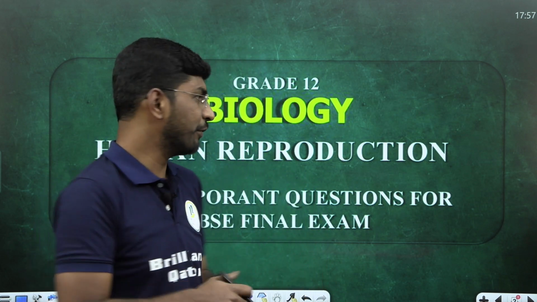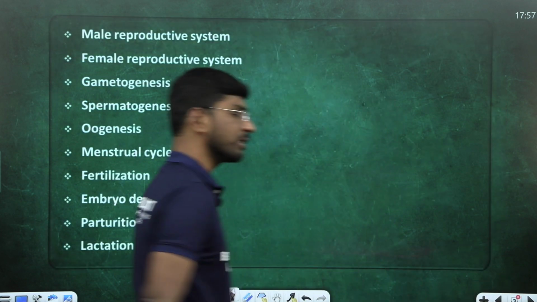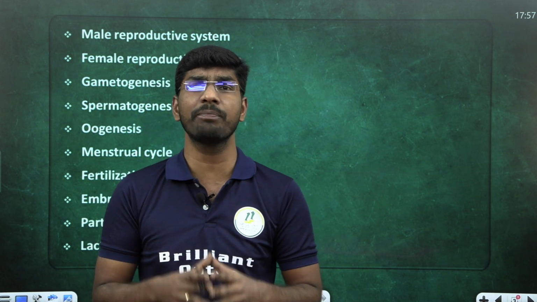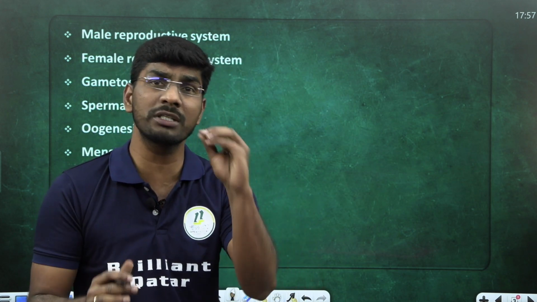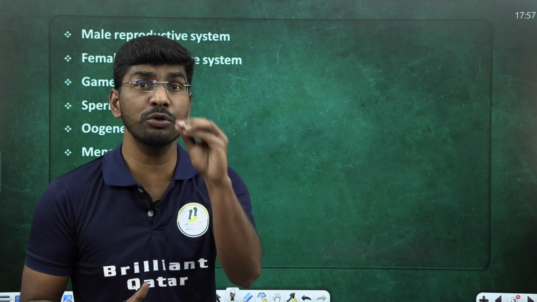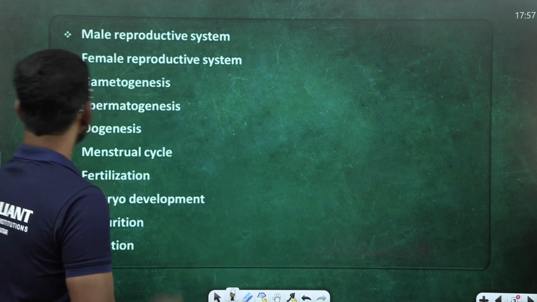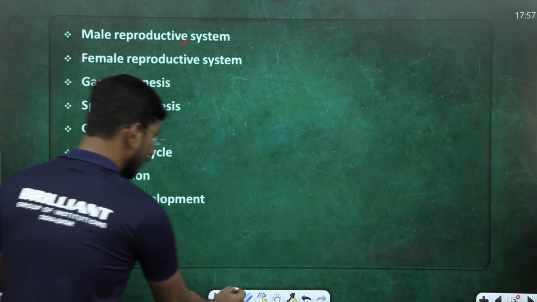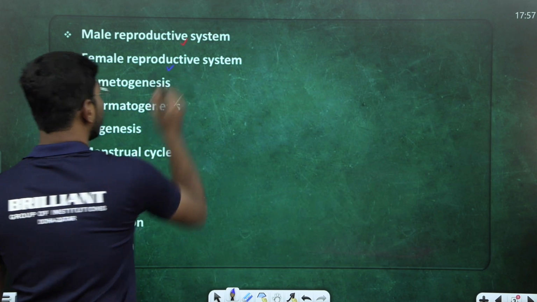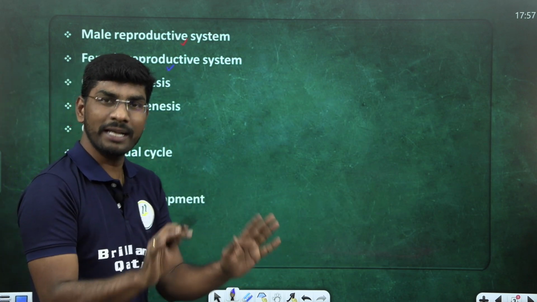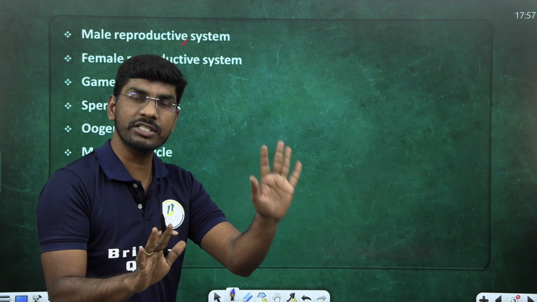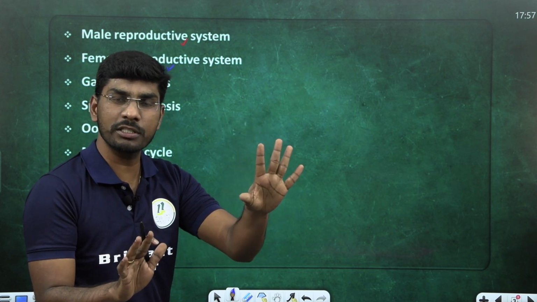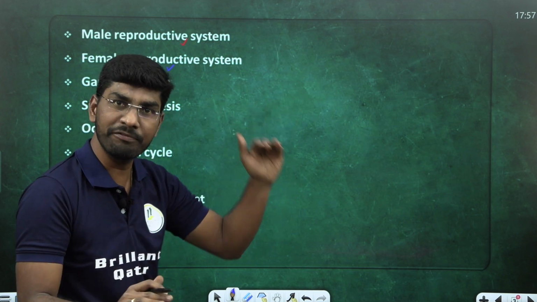Shall we start? Look at the first question. When you're preparing for the human reproductive system, what are all the important topics you should cover? First, the male reproductive system. First finish the male reproductive system, right? Next, the female reproductive system. First finish the structure of male testis, accessory glands, and also associated ducts. Also the secondary sex organs are there. Finish all this first, male and female, right?